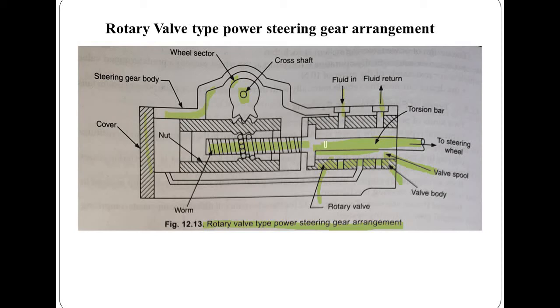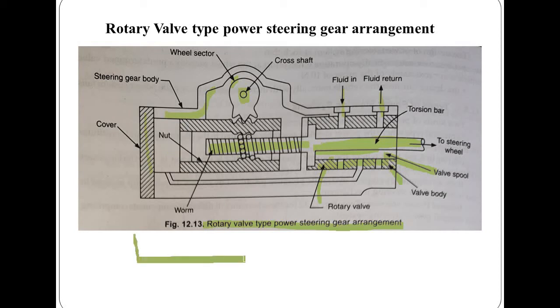In the straight ahead neutral position, both sides of the nut which form the piston are shut off to the pressure line, and as such both the surfaces are at the same pressure. However, the fluid goes on circulating in the circuit, but no steering effect is caused.